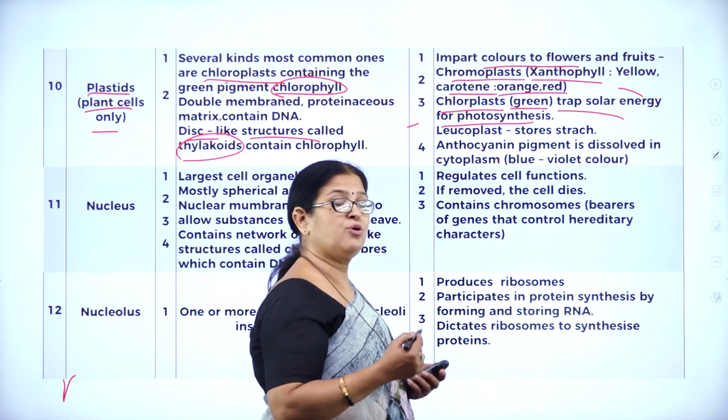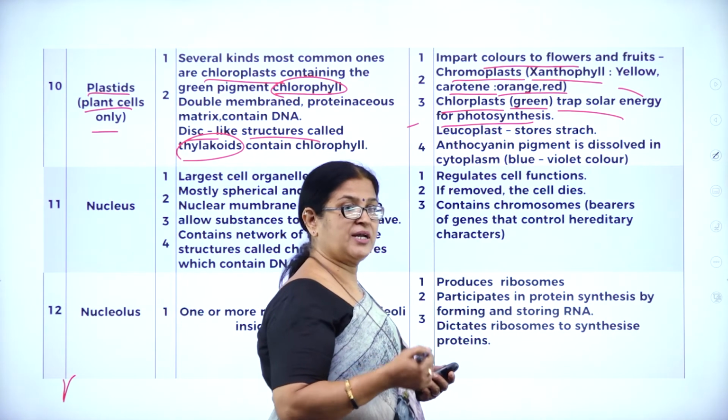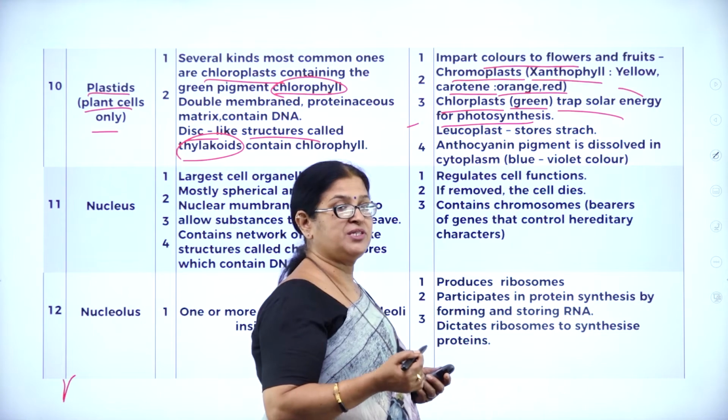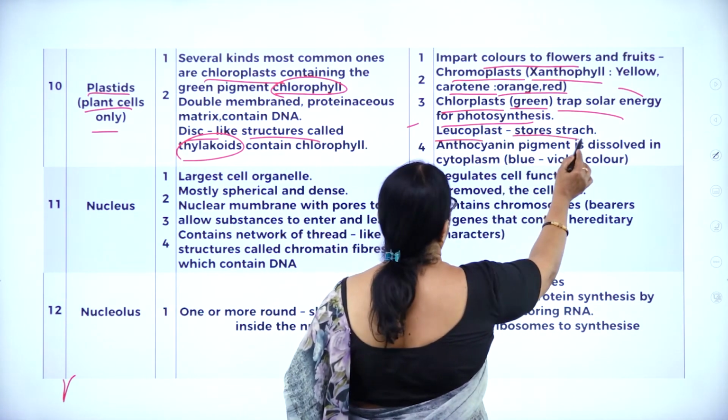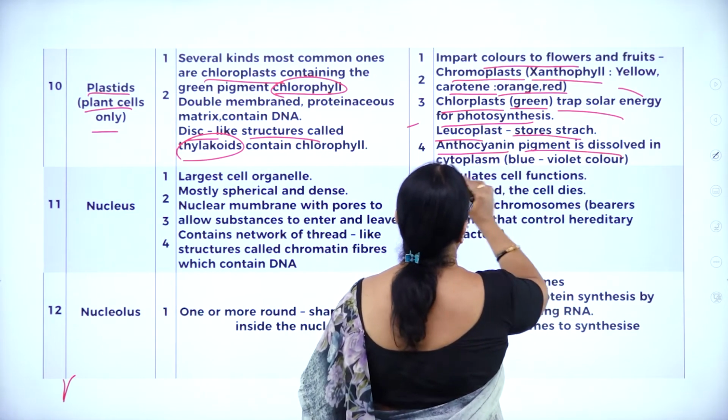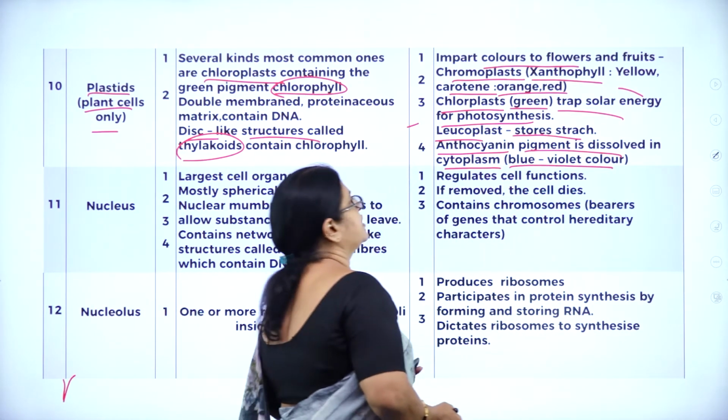And we also have the leucoplasts, which are colorless, but they are very much involved in nutrient storage. Leucoplast stores starch. Then anthocyanin pigment is dissolved in cytoplasm, which gives a blue-violet color.